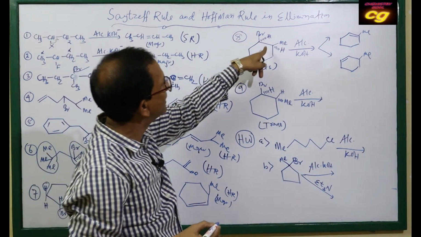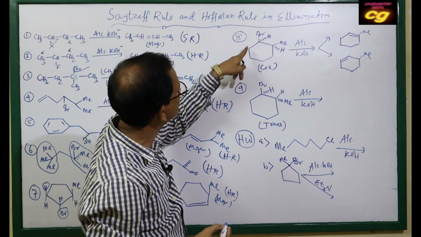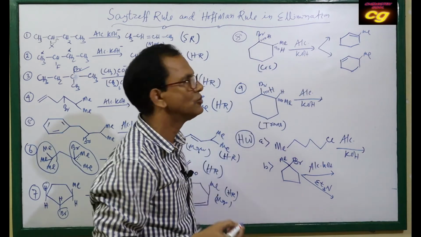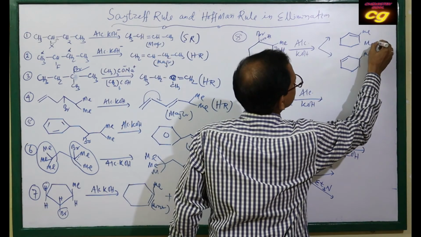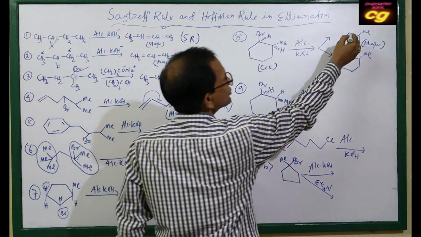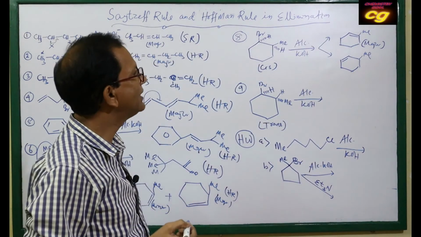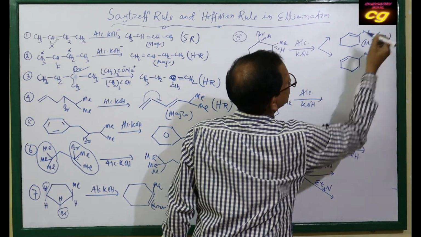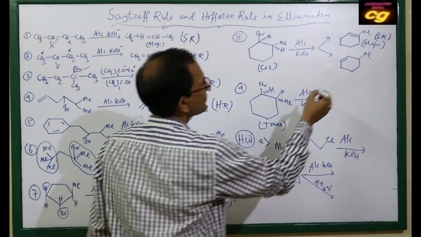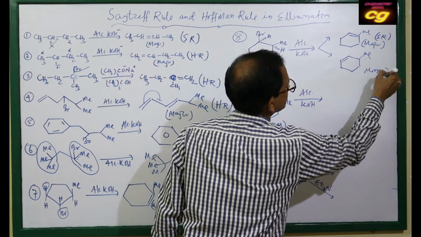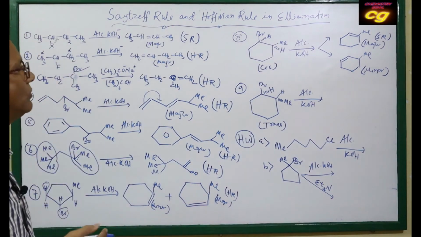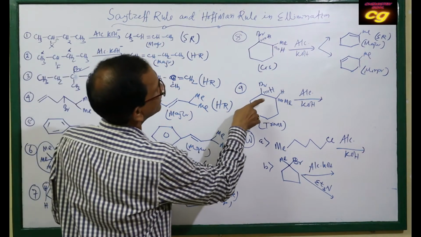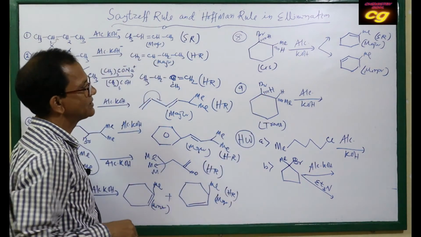But as both are anti, this case is also anti and that case is anti, but this is the more substituted case, so this is the major. Both cases are possible, but the more substituted cycloalkene is the major product, and it follows the Saytzeff rule. Okay, this is the minor case. This minor case does not obey the Saytzeff rule. This case, you see, is the trans case.